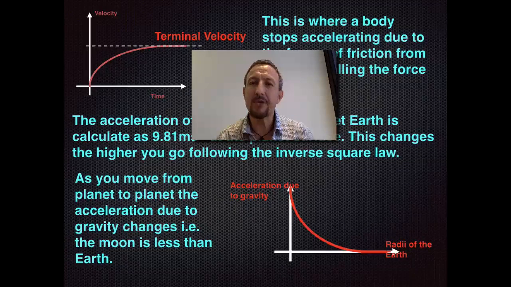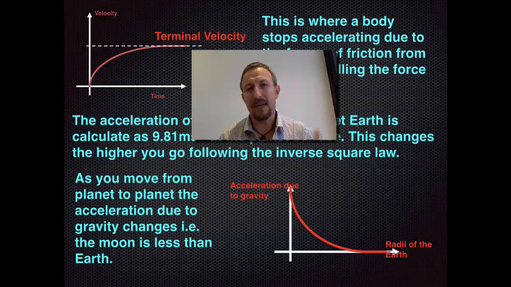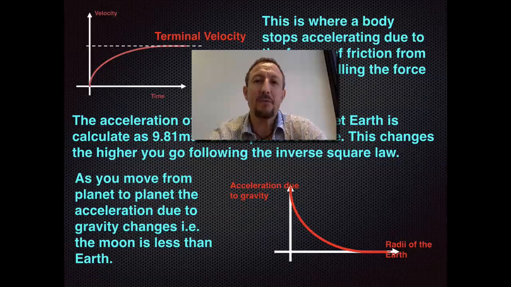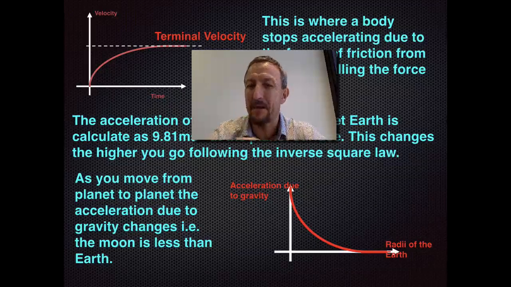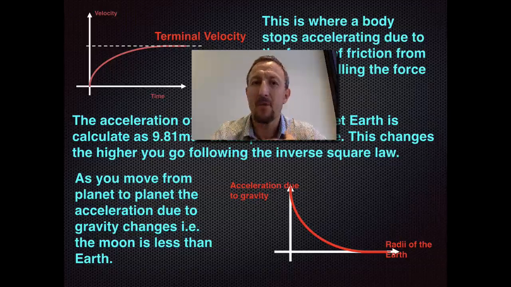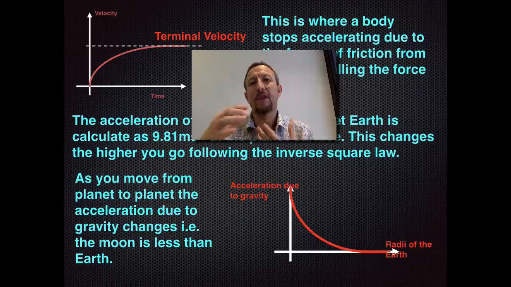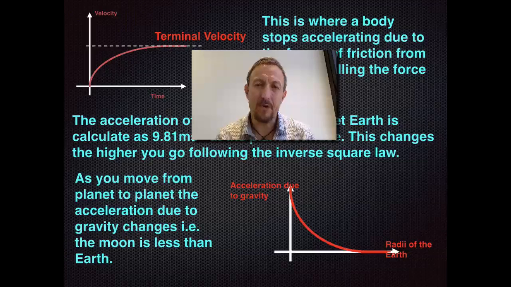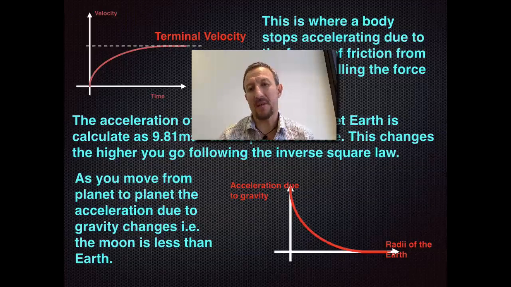Now, as you move from planet to planet, you'll find that the acceleration due to gravity changes and gets either less or larger depending on the type of planet. As I stated earlier, the acceleration due to gravity on the moon is 1.63. It's a lot smaller, so it has less of an effect on a body, and that's why when we saw photos of Neil Armstrong walking around, he's sort of bouncing and floating through the air. Not that there's air on the moon, but he's floating across the surface because there's not enough gravity grabbing hold.